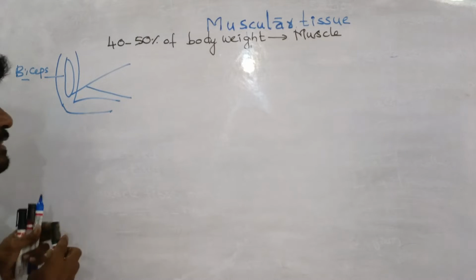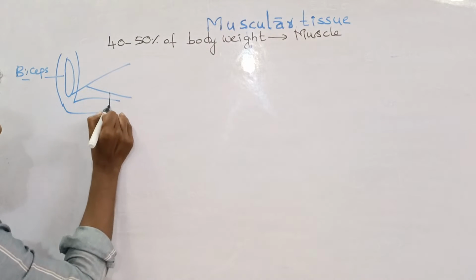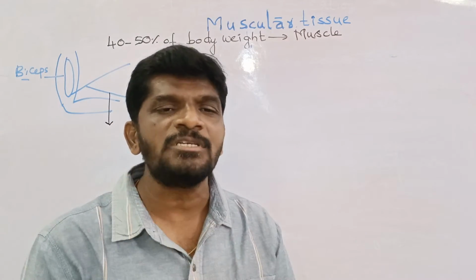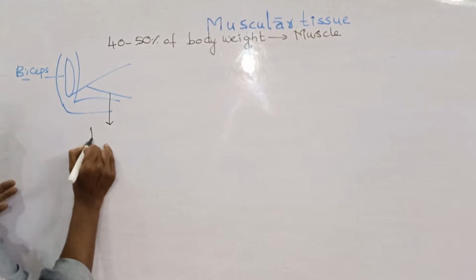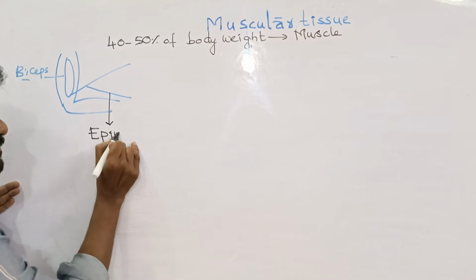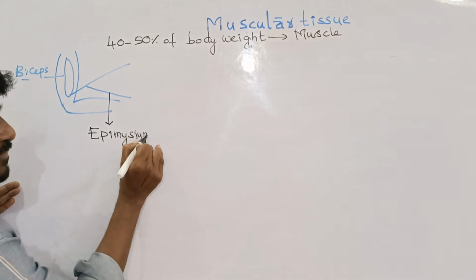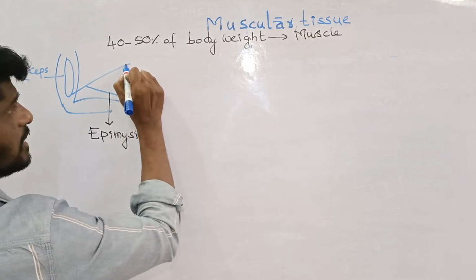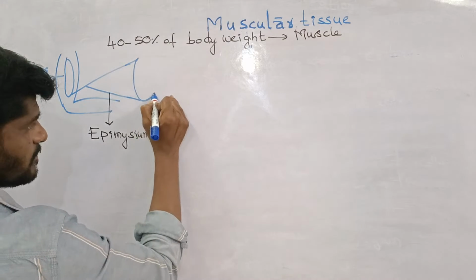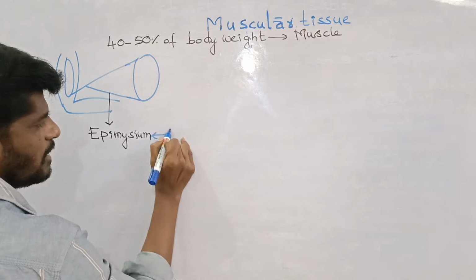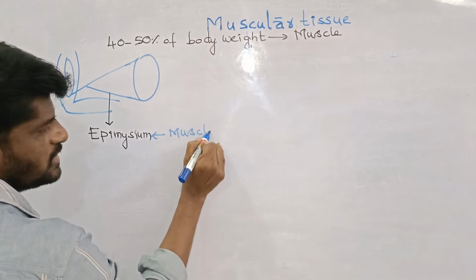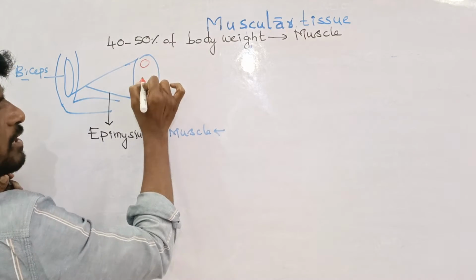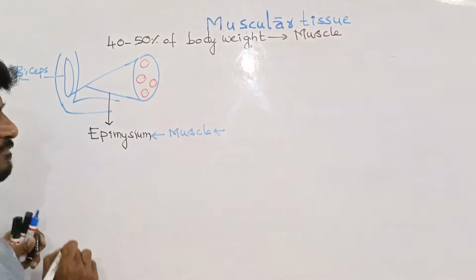The biceps muscle is externally covered with a tough connective tissue sheath. I repeat, the tough connective tissue sheath over the muscle is called the epimysium. Epimysium over the muscle. Muscle inside, and this is the cut, and this is the TS of the muscle. Over the muscle there is an epimysium. The muscle internally contains many fasciculi. These are fasciculi. See this.